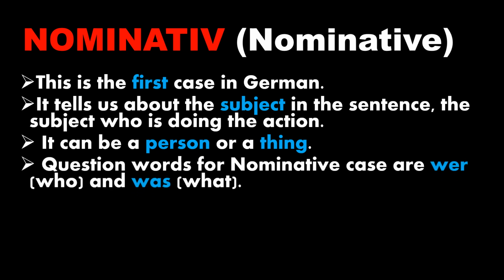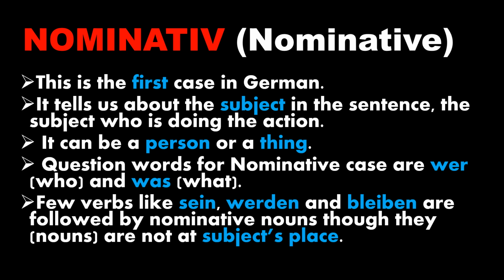Question words for nominative case are wer and was. Wer stands for who and was is for what. So these two questions you can ask for a nominative case. Few verbs like sein, werden and bleiben are followed by nominative nouns, though they are not at the subject's place. That also we are going to learn. So when we do have these three verbs, these are nominative case verbs. So the subject's place may change. Let's go ahead.